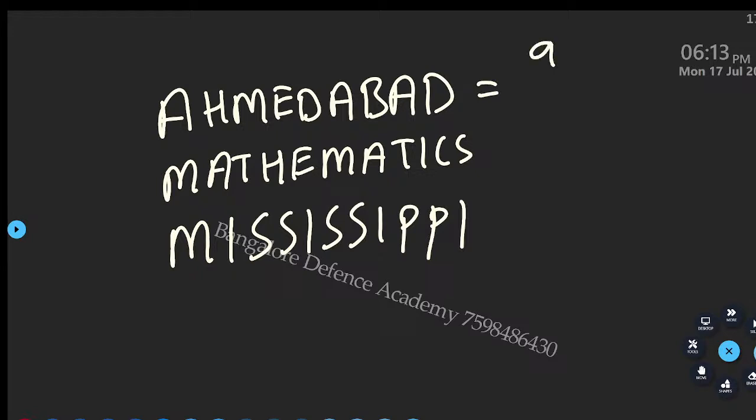So what comes on top? 9 factorial. How many A are repeated? 3. How many D are repeated? 2. Anything else repeated? Enough. Stop here. Okay, next.